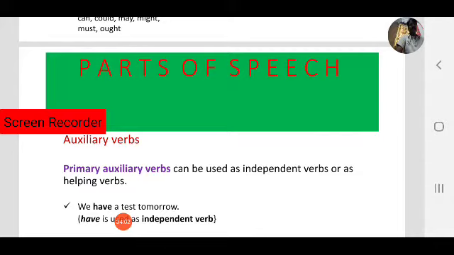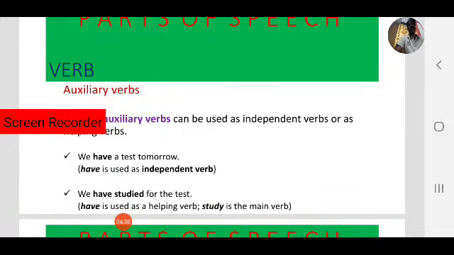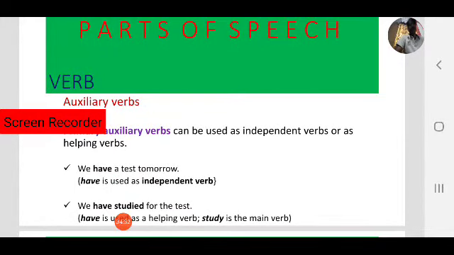Next, we focus on primary helping verbs or primary auxiliary verbs. They can be used as independent verbs or as helping verbs. Note it down. Helping verbs can be divided into two categories: primary and modal. Primary helping verbs or primary auxiliary verbs can be used in two ways, as independent verbs or as helping verbs.